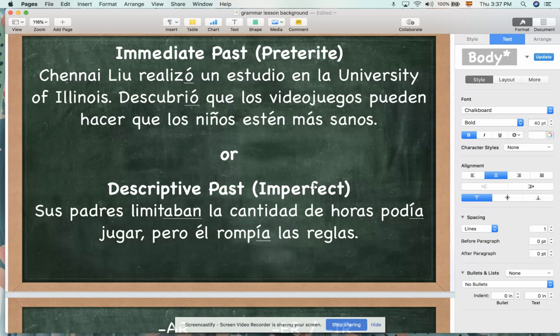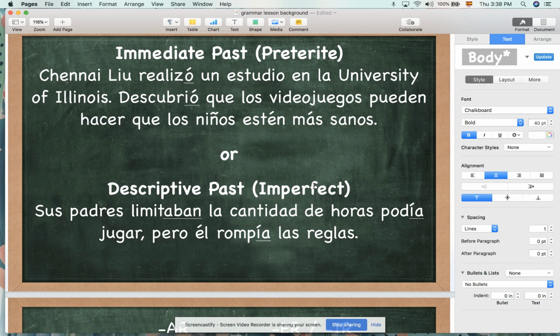This can sometimes be difficult for students who are English speakers because we don't have two past tenses in English. We just have the one. So like limit, limited, that we usually add the ed if it's a regular verb to make something past. So if I say in English, his parents limited the amount of time he could spend playing video games, I don't know by that sentence whether I mean yesterday, one time, his parents limited, or his parents used to, when he was a kid, limit the amount of time that he could play video games.